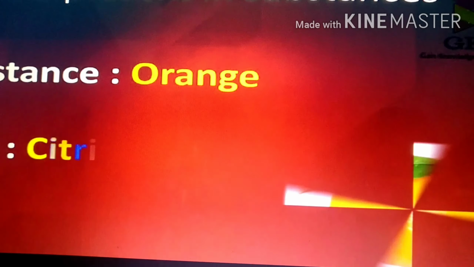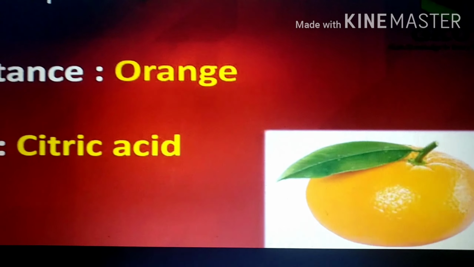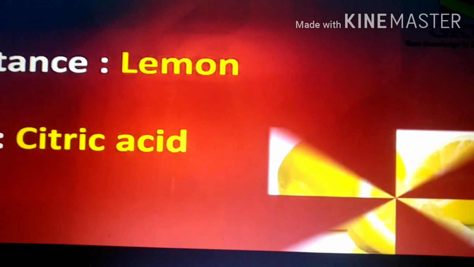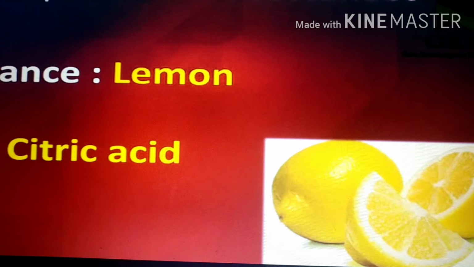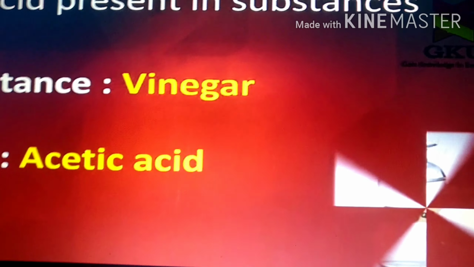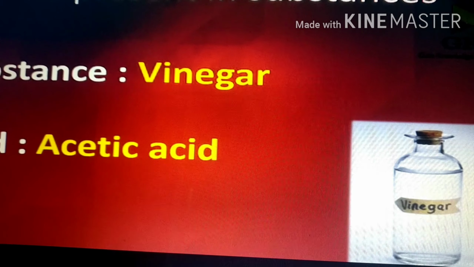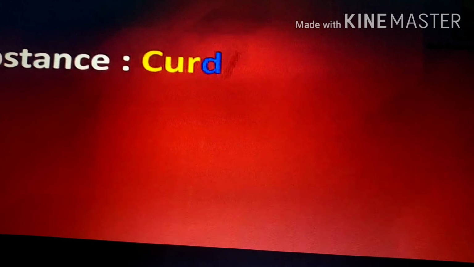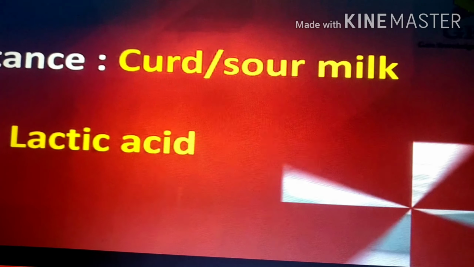When you talk about the orange as well as the lemon, what type of acid do they contain? They contain citric acid, which is present in both lemon as well as orange, which makes them sour in taste. When you talk about vinegar, it contains acetic acid. Now we come to know that the vinegar contains what type of acid, children?